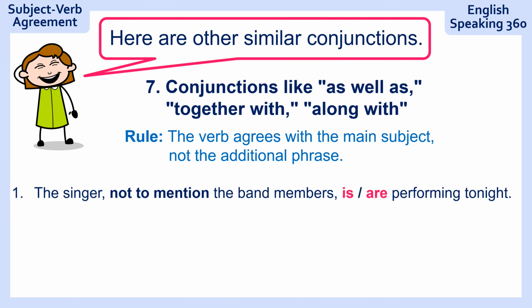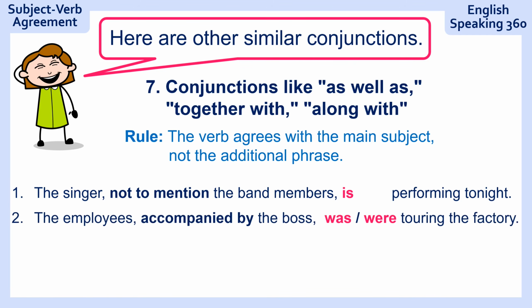The singer, not to mention the band members, performing tonight. The singer is performing tonight, so you can remove the additional phrase. The employees, accompanied by the boss, touring the factory. The employees were touring the factory.